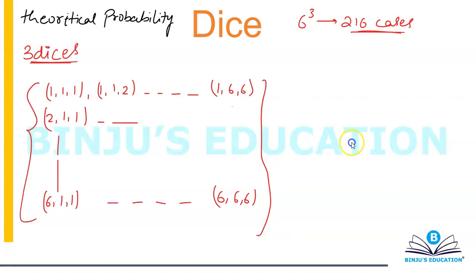What is the probability that the sum of the numbers appearing on the top face is less than or equal to 15? What is the probability that the sum of the numbers appearing on the top face is less than or equal to 15? So pause the video, think about this question. It's a good question. I feel that it uses a lot of imagination.